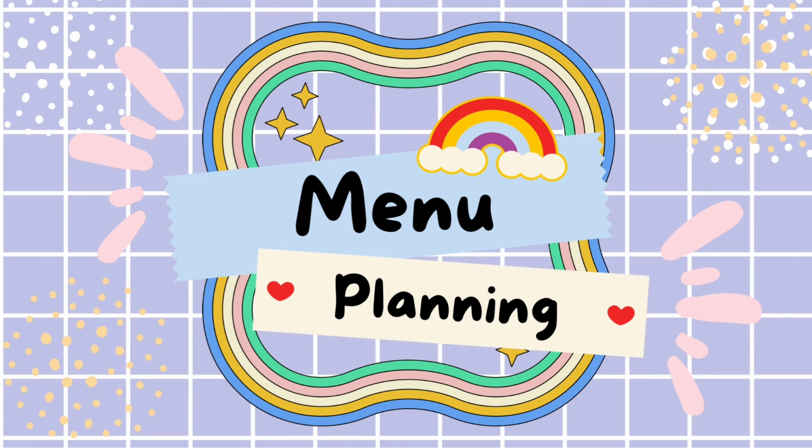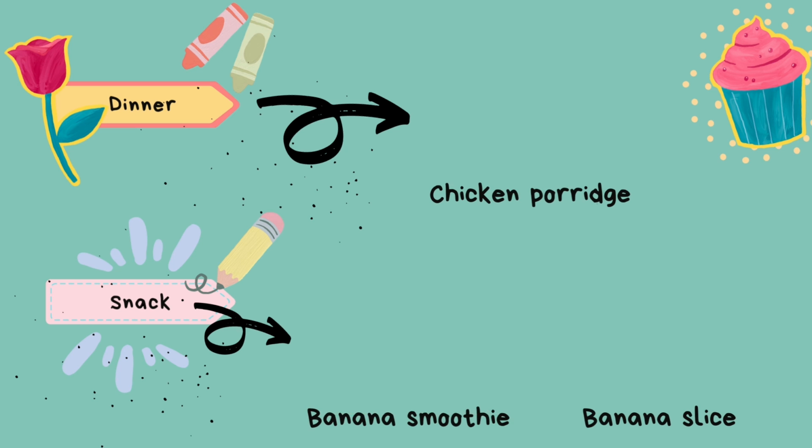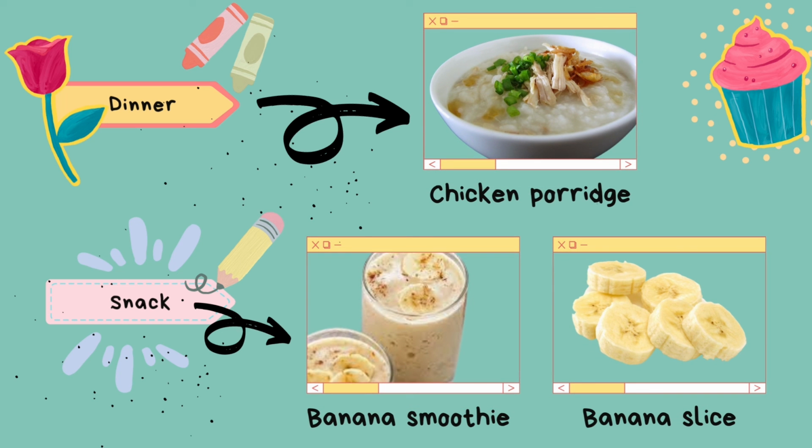Lastly, we will be discussing the meal planning and suggestions that we have come up with for MG patients. So here is the menu plan of the day that we have come up with for MG patients. For breakfast, they can have mashed potato, and for lunch, they can have rice with dory soup. Next, for dinner, they can have chicken porridge, and for snack, they can have banana smoothies or any kind of smoothies that is blended. And for fruits, they can eat banana that has been sliced in small pieces. Remember, it is important to choose soft foods that are easier to chew and swallow.